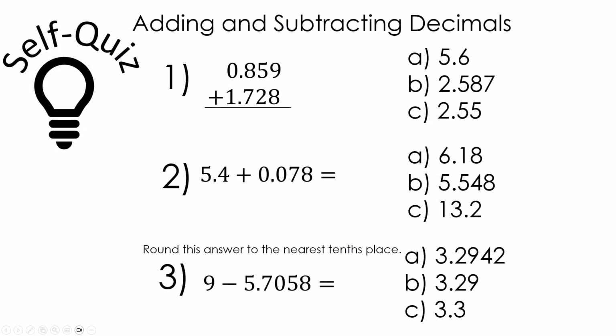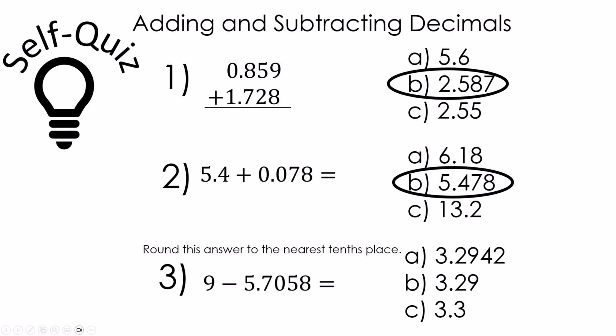Here is the self-quiz. You're going to pause the video, find the answers, then press play to check. Let's see how you did. 0.859 plus 1.728 is B, 2.587. For number 2, 5.4 plus 0.078 is 5.478.